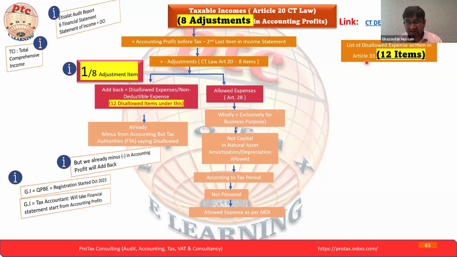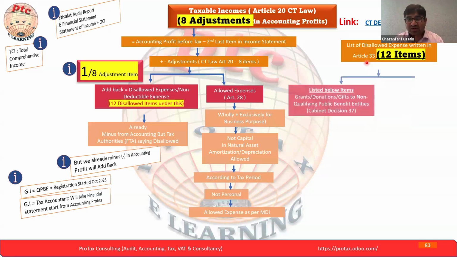If you search Article 33, a list of items will appear that we are going to discuss. Because our time is limited, you can go and check, and if you have any query, you can share it with me and I'll reply. But we are going to discuss the same way for our understanding, and later on we may go through the relevant article also.